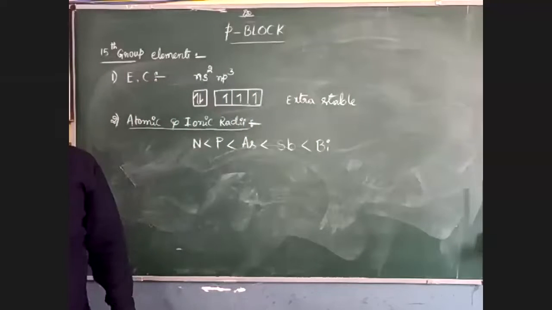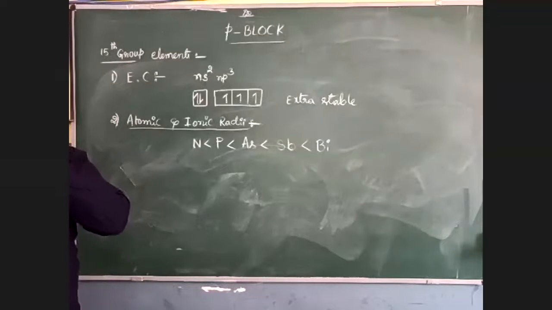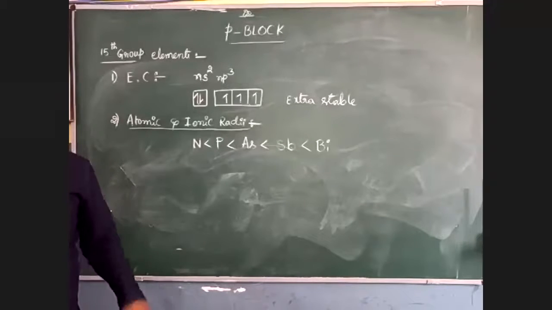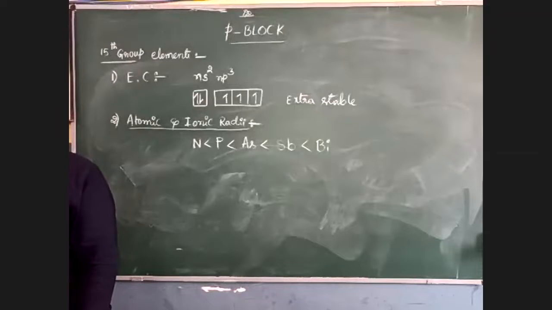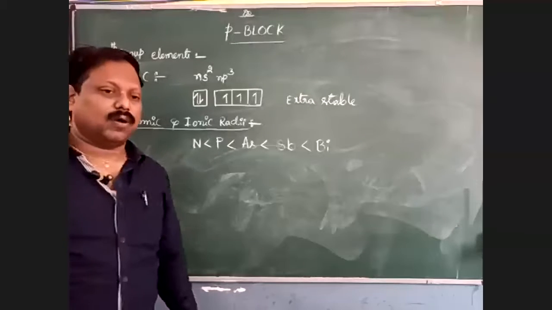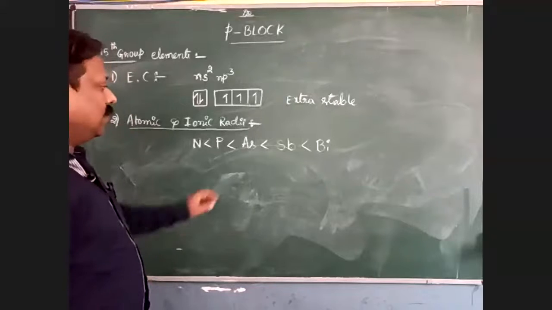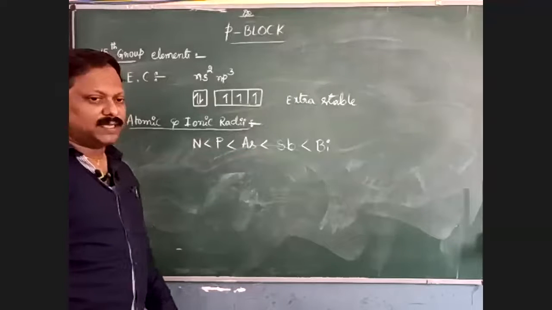This is the order of our covalent radius, where the atomic radius is taken as the covalent radius. Bismuth has the largest size.